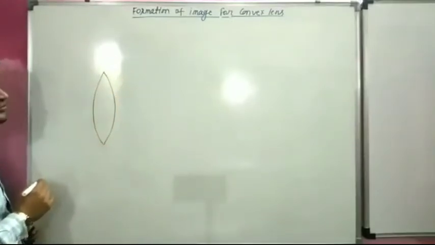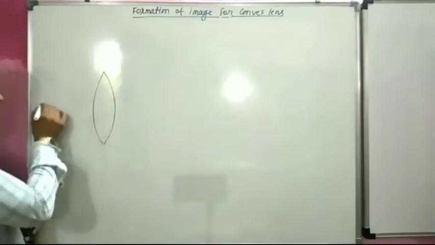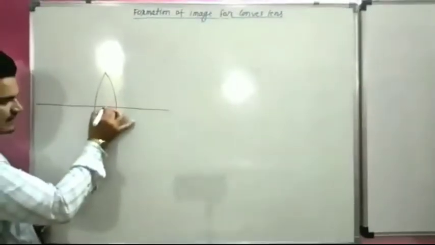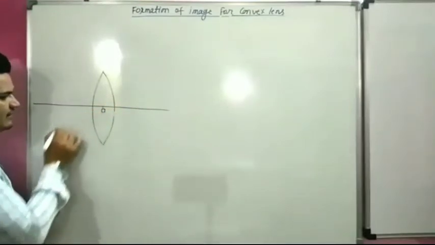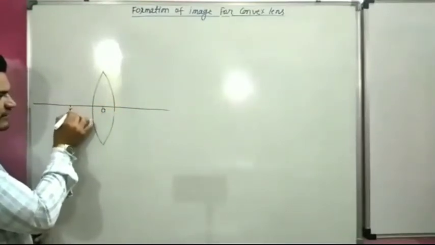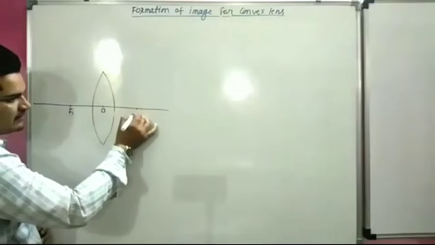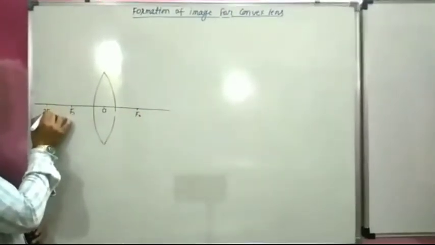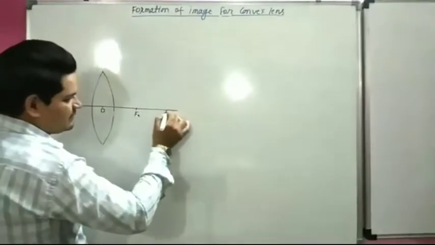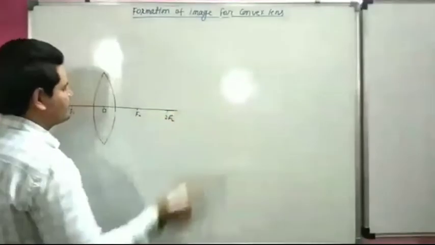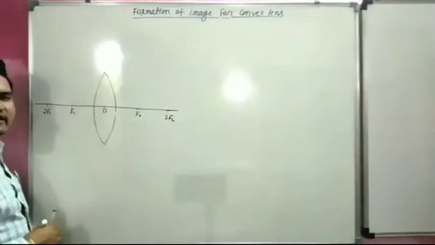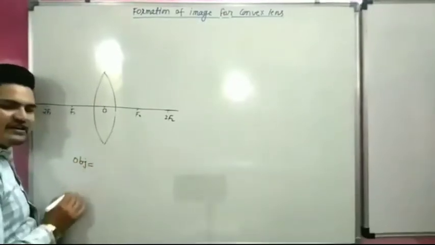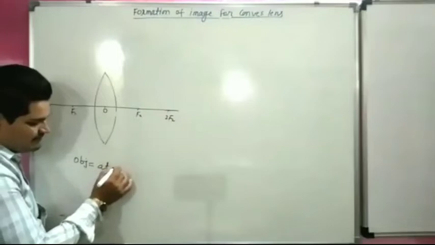This is the convex lens, this is the principal axis, this is the optical center, this is focus f1, this is focus f2, this is 2f1, and this is 2f2. Now, in the first case, the object is placed at infinity.